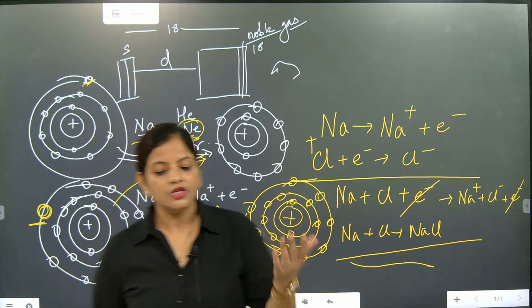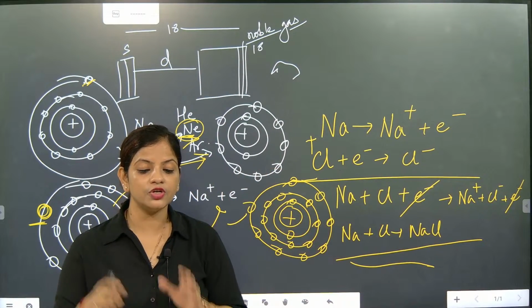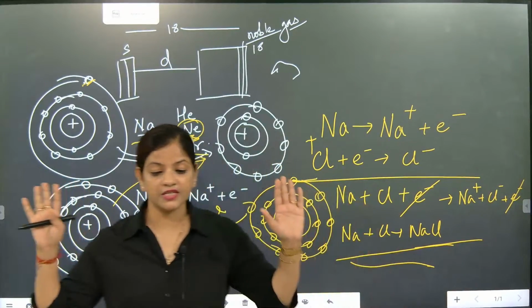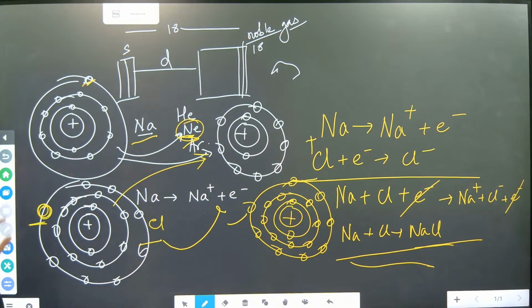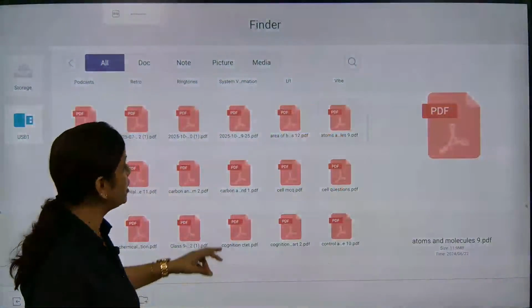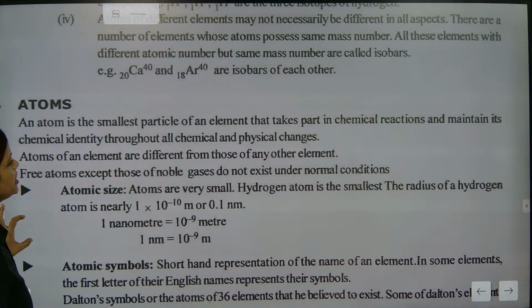Definitely, when one is needing and one is giving, they both will join together to make a stable compound. And salt is the stable compound. I rest my case. This is the story of every chemical reaction. I hope everybody has understood. So that's what the element is.